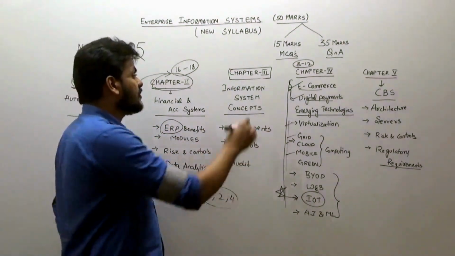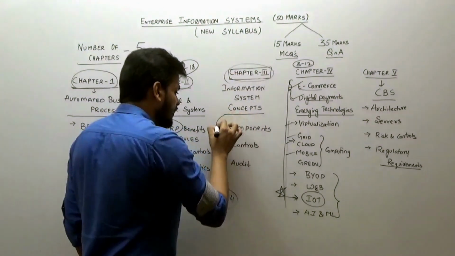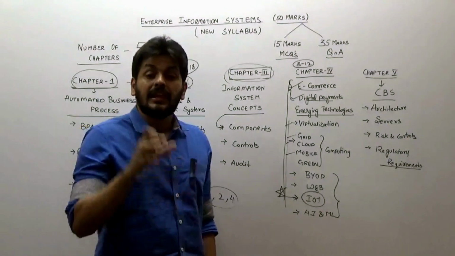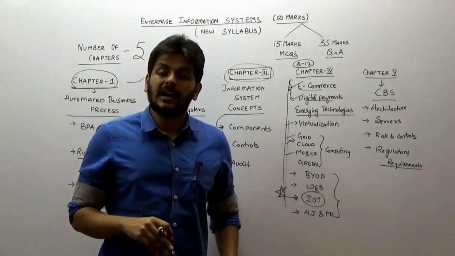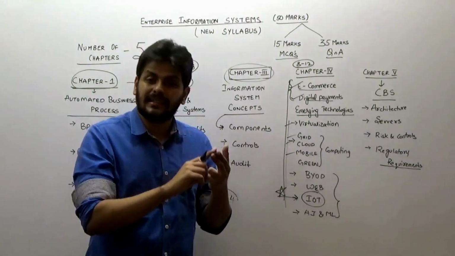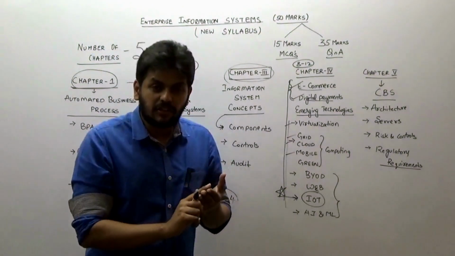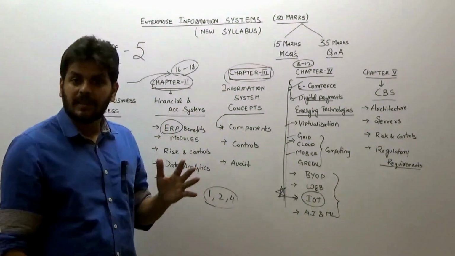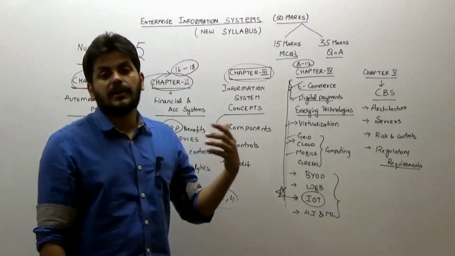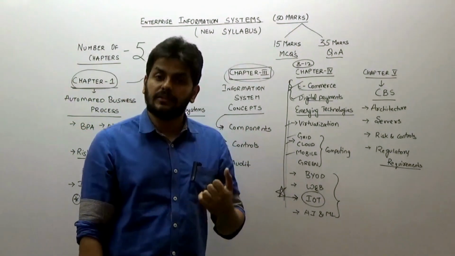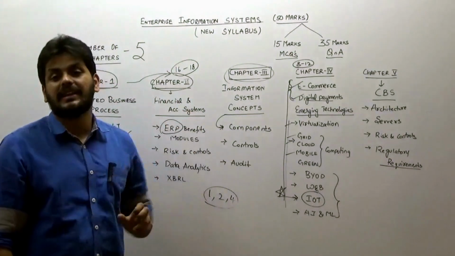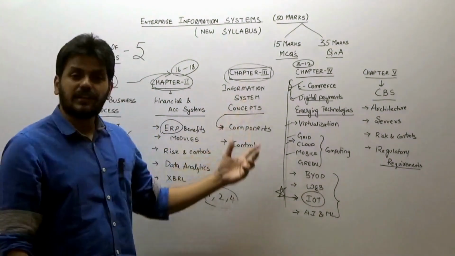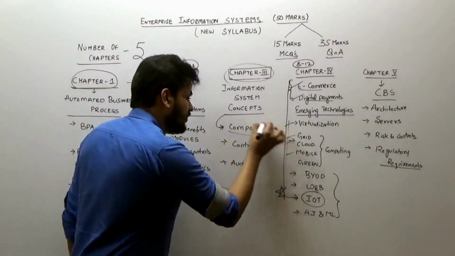The first part of the third chapter is again very scoring and easy. Hardware, software, people, data, those 4 data models: hierarchical model, network model, relational database model and object oriented. One of those 4 can pop up in the exam. Uses or applications of an operating system can pop up. What is application software? A short question can come. So lots of interesting stuff is there in the first part of this chapter.